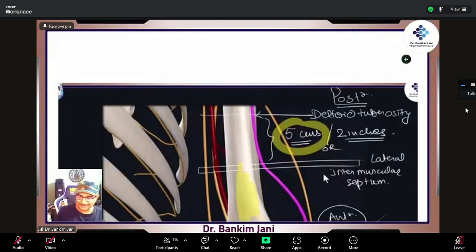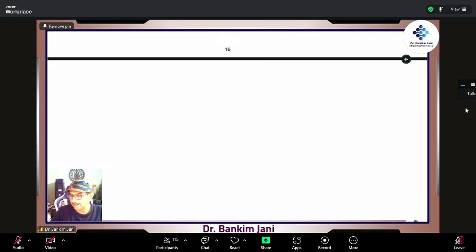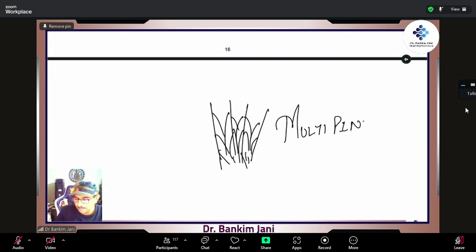So that is the deltoid tuberosity. It is one of the important landmarks. Deltoid tuberosity, and which is the fiber? Multipinnate fibers. Right? In multipinnate, what really happens, starts with 4, ends with 3. So they are like this. These are called the multipinnate fibers.